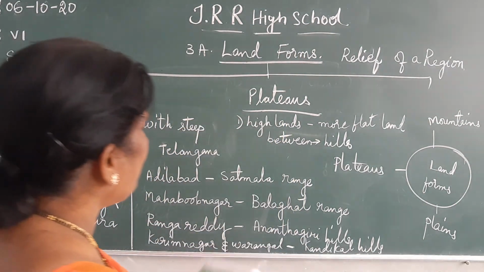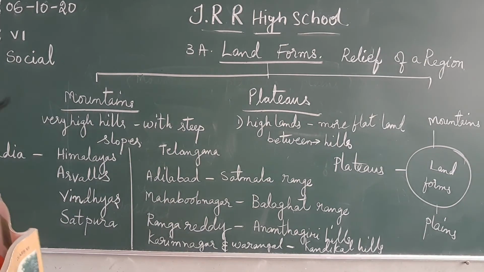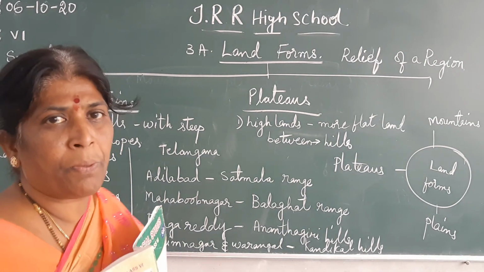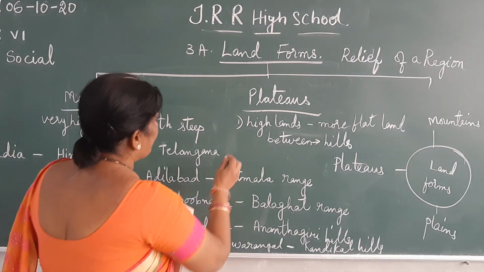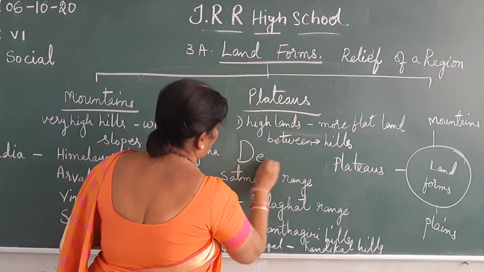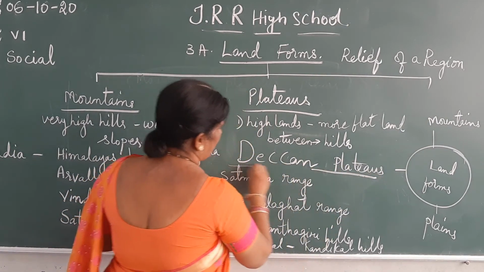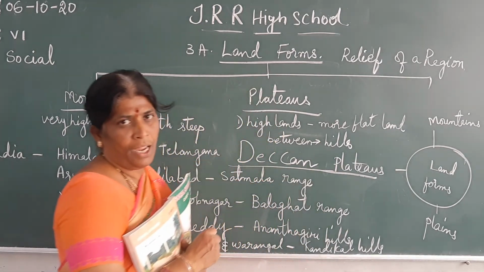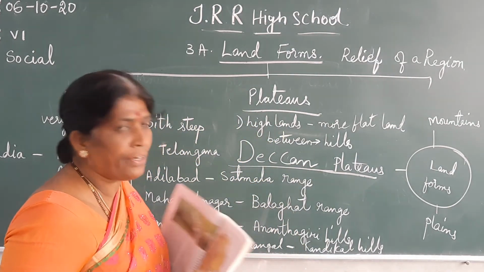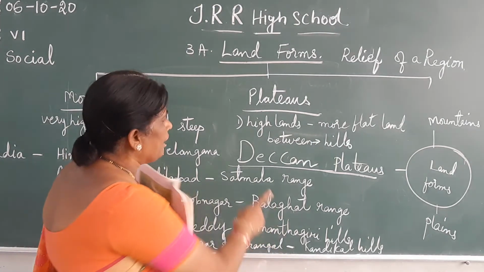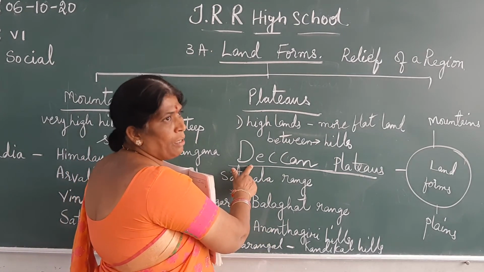Now in India we have a very great plateau region that is called the Deccan Plateau region. And our Telangana state is also located in the Deccan Plateau only.